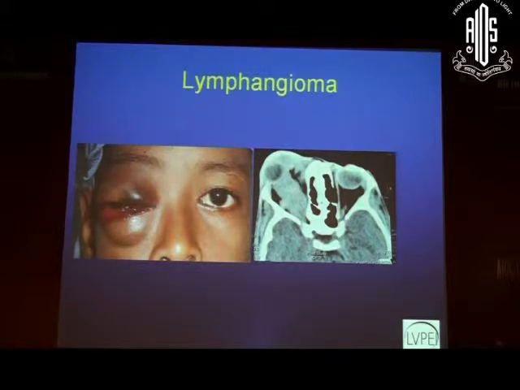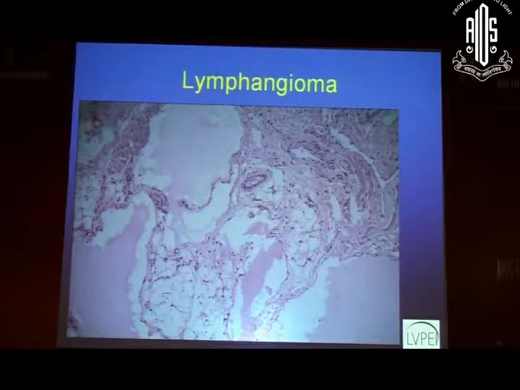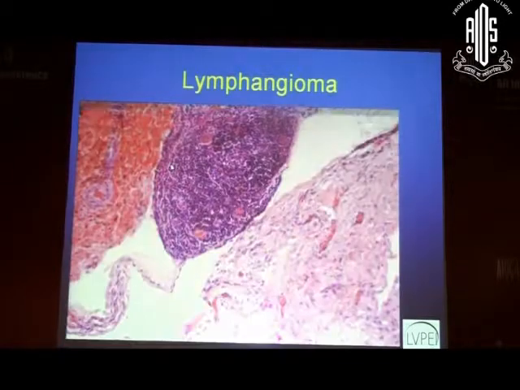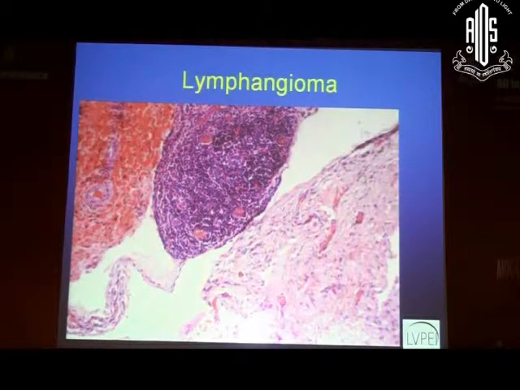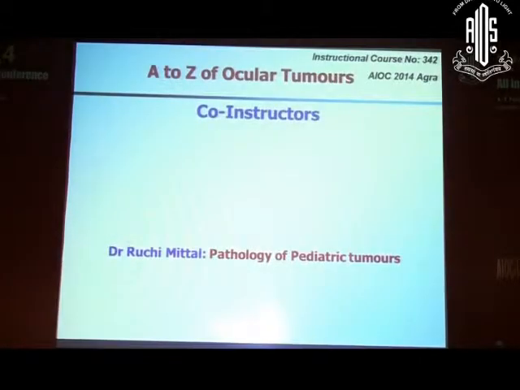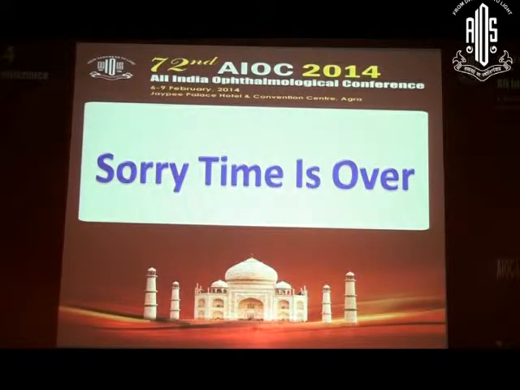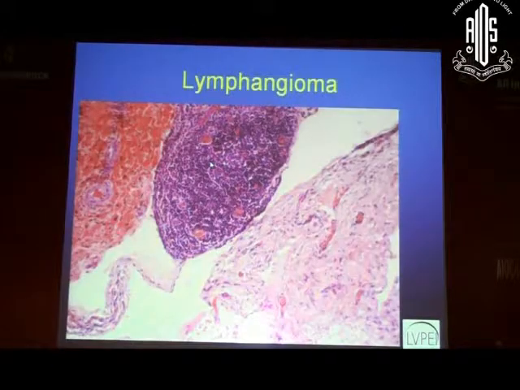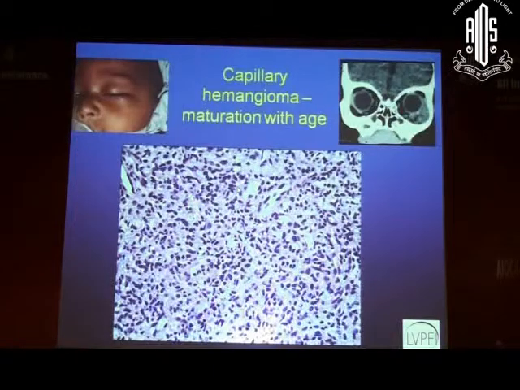Lymphangioma, a common vasculogenic tumor, histopathologically is characterized by large vascular dilated ectatic spaces, and they'll have this straw colored clear fluid. But the challenge is when they have large hemorrhages in them, there will be a lot of spaces filled with blood. And then the clue which helps us is these lymphoid cells. When we see these lymphoid aggregates, then we know that it is a lymphangioma.